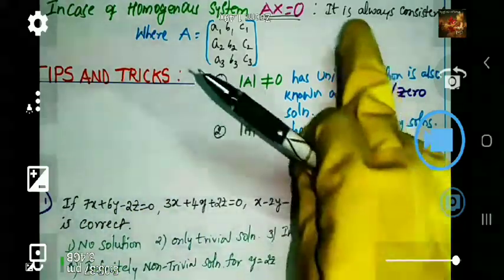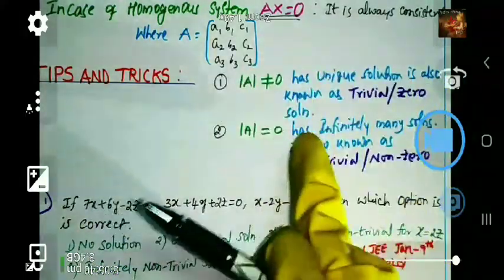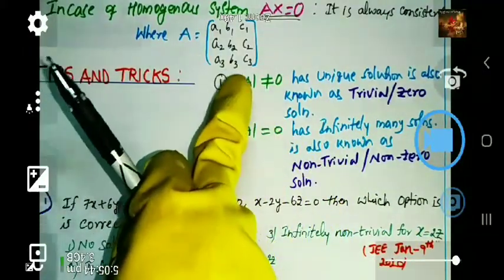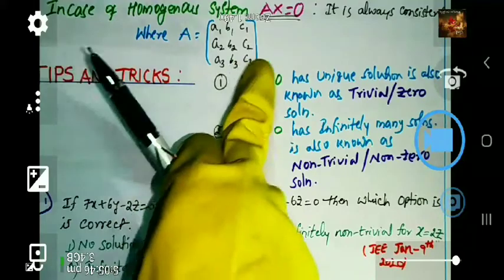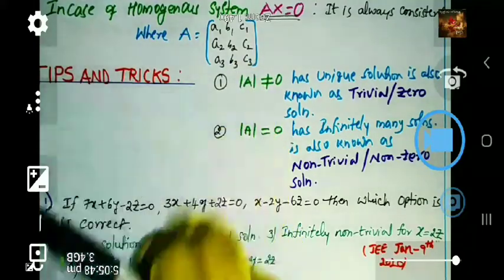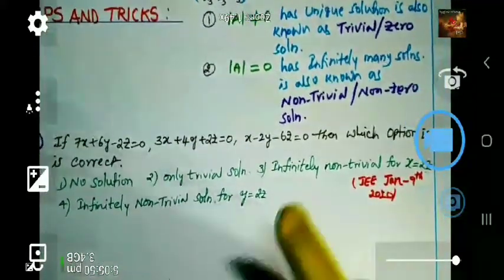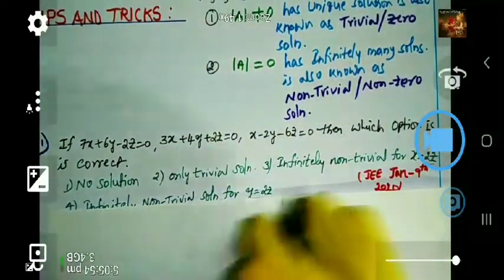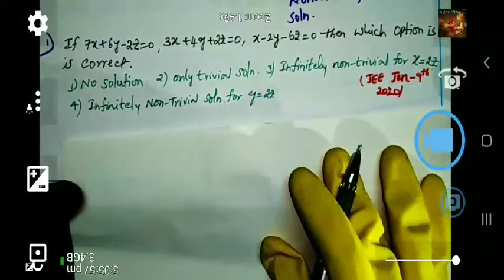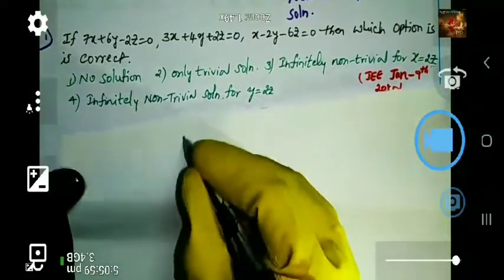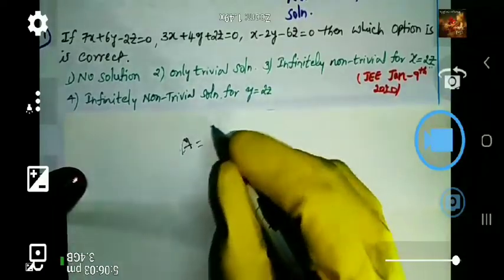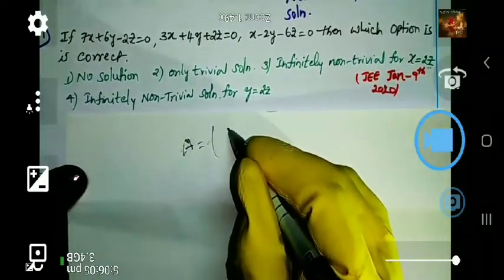A homogeneous system is always consistent, with a unique solution or infinitely many solutions. We can check the determinant of A, either not equal to 0 or equal to 0. I will write it on a separate paper so you can follow easily. So first we take A. What is A here? A is the coefficient matrix.